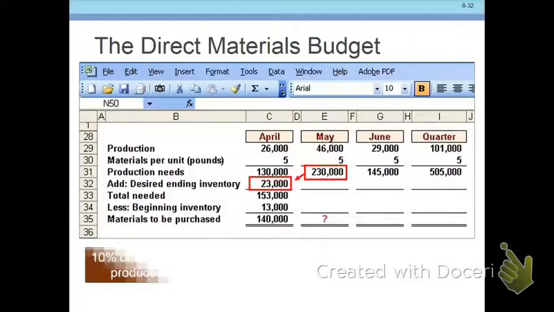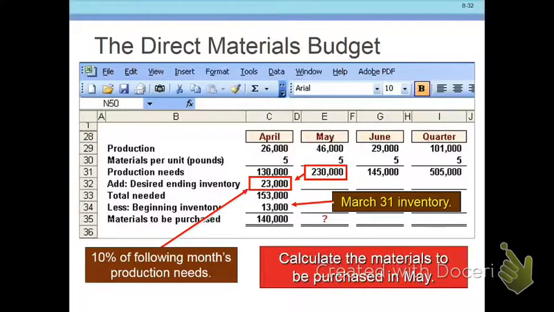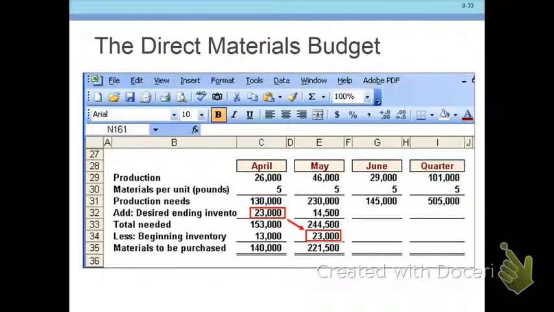Then we add the desired ending inventory. How do we get the 23,000? Well, we want 10% of the following month's. So we want 10% of 230 grand, that's 23 grand. So we need 153,000 pounds of material. We have 13,000 at the beginning, and so we need to purchase 140 grand. Now our purchasing manager can go out and buy 140 grand worth of material.